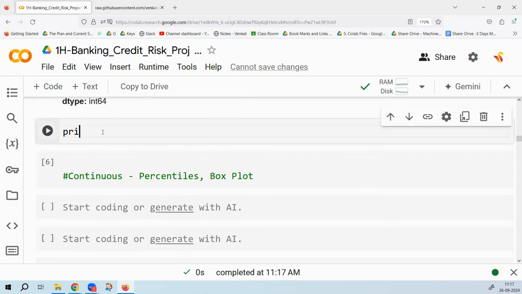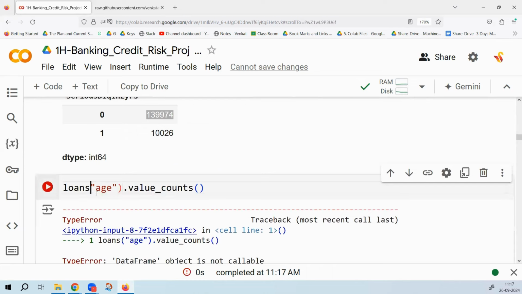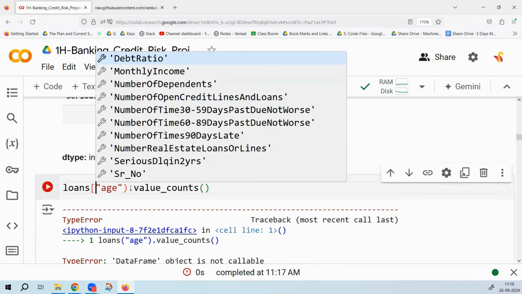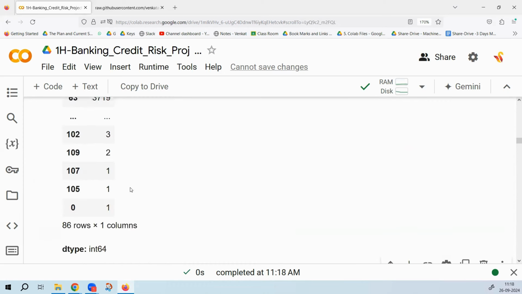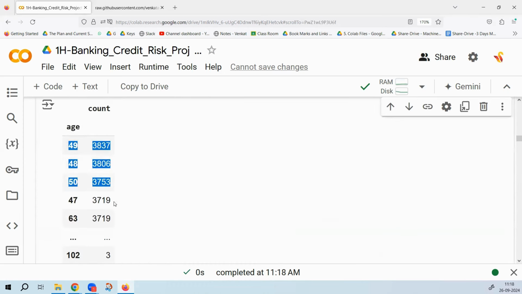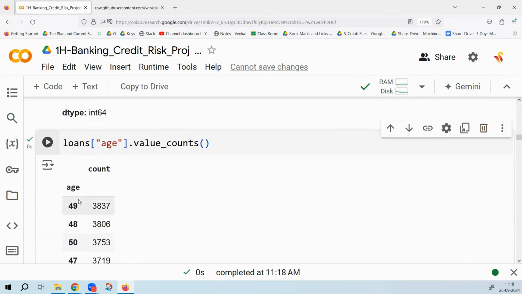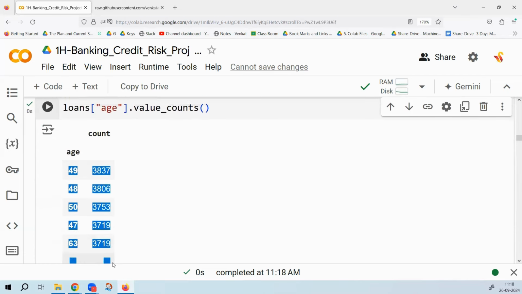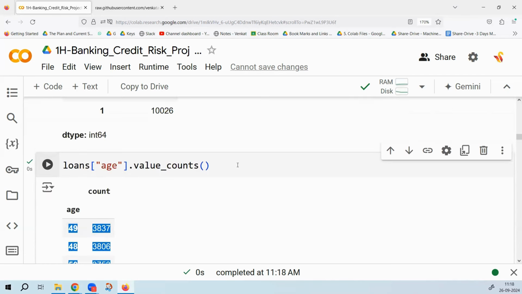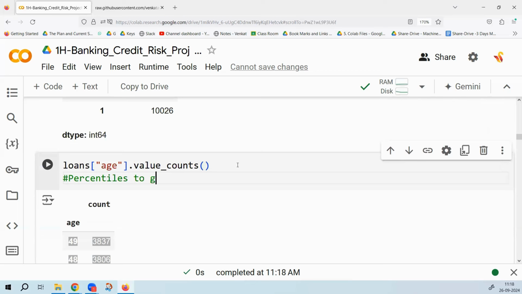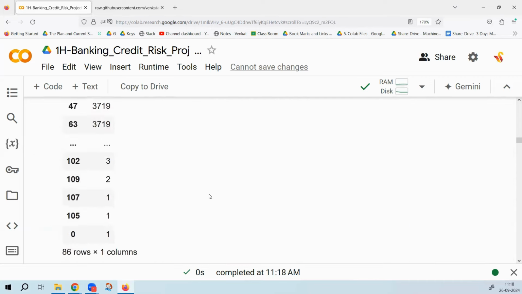Now, the next variable that I'm looking at is the age variable. So I would say loans, age, dot value underscore counts. I have to give it this way. So we are accessing the age column from this. Age is taking multiple values, so sometimes it is considered continuous, sometimes discrete. It's very difficult to understand the output that is given here. Maybe I'll take a note saying to look at the percentiles later on to get a better idea.